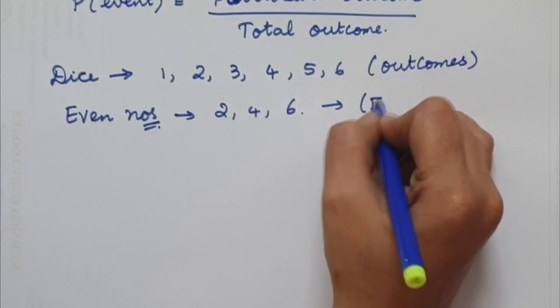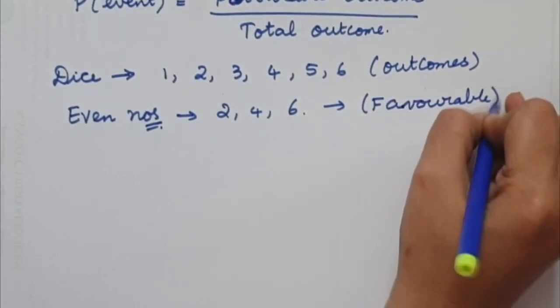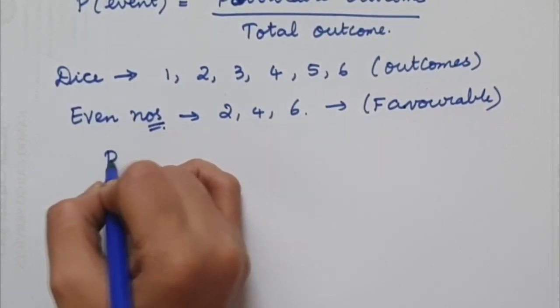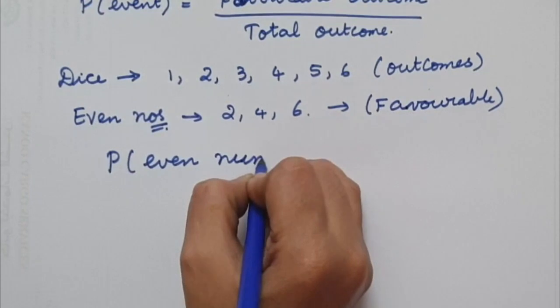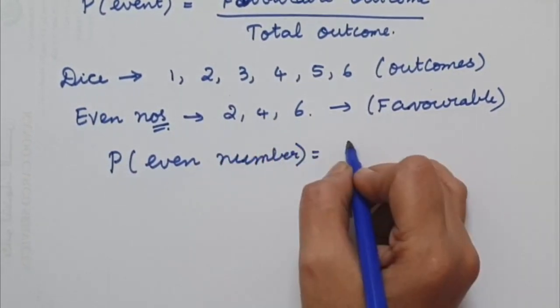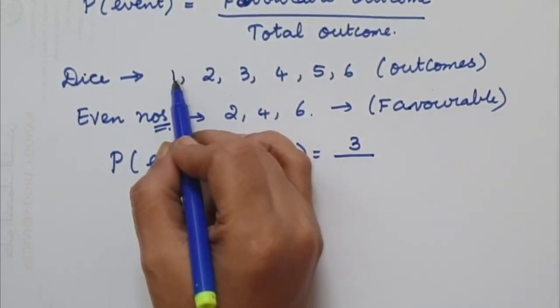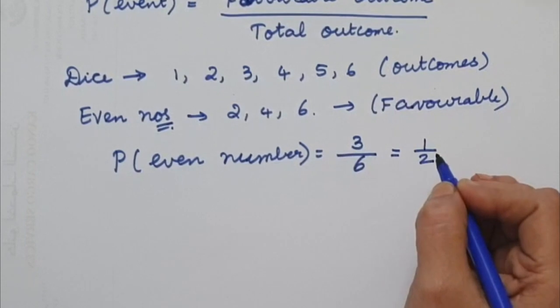So these are all favorable for us. So now, the probability of an even number: favorable is how many? 1, 2, 3. Favorable is 3, and the total outcome is 6. So it will be equal to half.